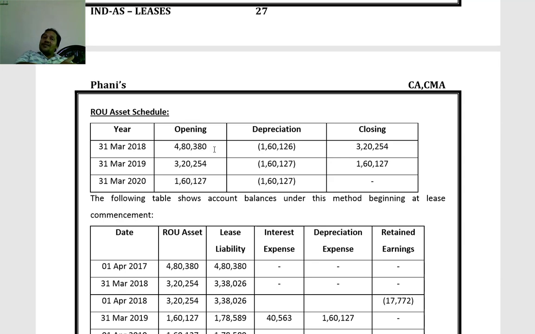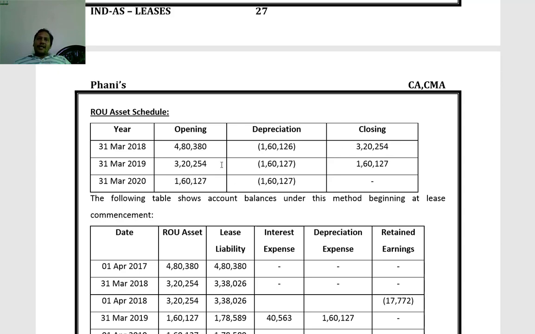Initially right of use of asset will be equal to initial lease liability plus any direct costs incurred by the lessee plus any lease payment before commencement of lease plus any restoration costs or disbandment costs. So other costs are not involved. So straight away it is equal to initial lease liability 4,80,380, spread over 3 years on straight line basis. First year 1,60,126. Closing balance 3,20,254.